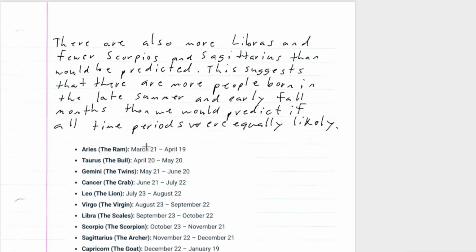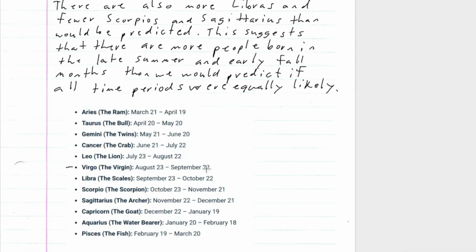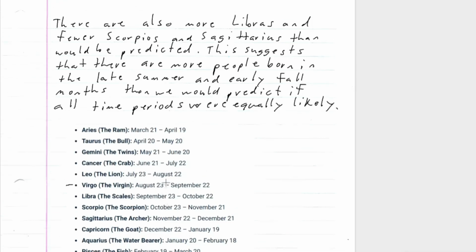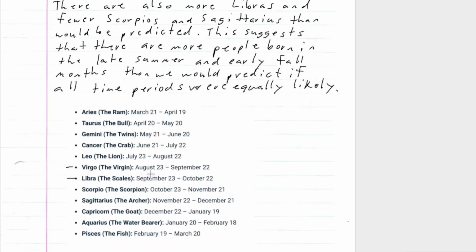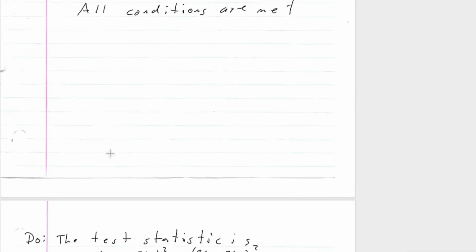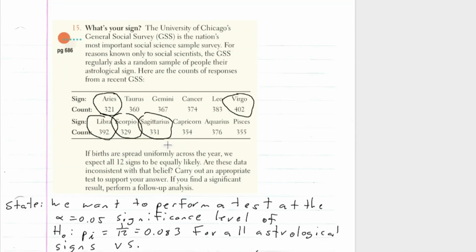So we can see Aries is between March 21st and April 19th, so that was pretty low, right? The big ones, remember, was Virgo, so there were a lot of births between August 23rd and September 22nd. Another one that was big was Libra: there were more Libras, from September 23rd to October 22nd. And then Gemini: were there a lot more Geminis than we expected? About the same, right? There are more Geminis than we expect, but not by much, right?